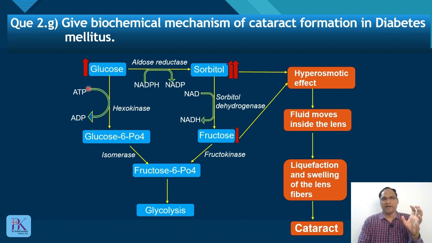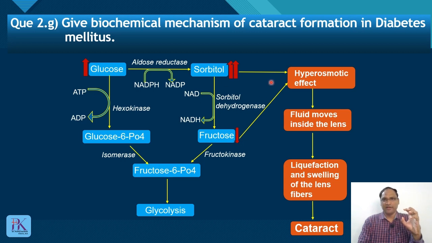But in diabetes mellitus, increased glucose concentration, increased glucose 6-phosphate. But increased glucose 6-phosphate will inhibit hexokinase. So again, glucose concentration increases. It follows the polyol pathway. In the polyol pathway, the first product is sorbitol, the second product is fructose, but the concentration of sorbitol dehydrogenase is very less inside the lens, so that will lead to increased sorbitol and decreased fructose.